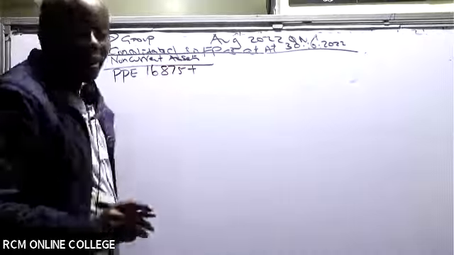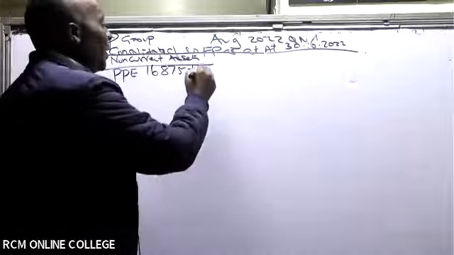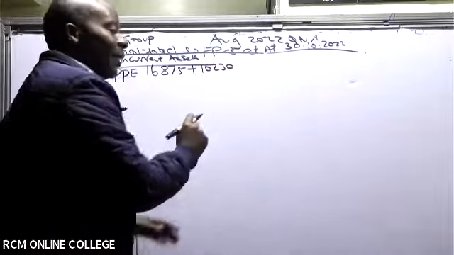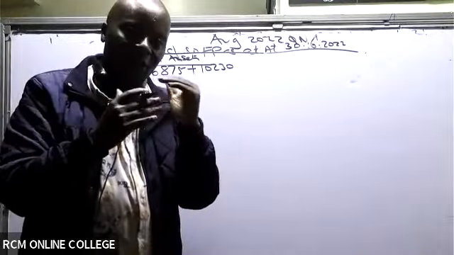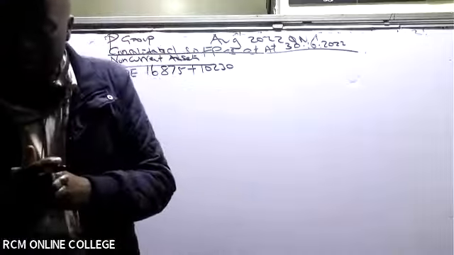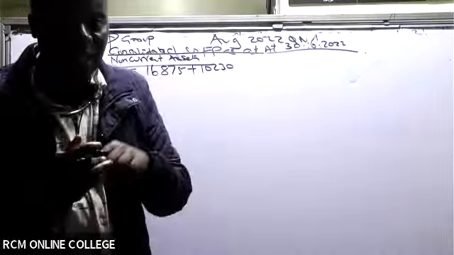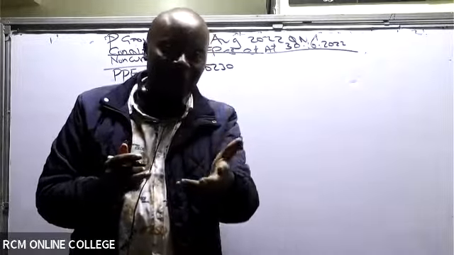16,875 plus the subsidiary's 10,230. Remember, it is still a pro forma. It's just a format. I'll not add anything because later on there will be value uplifts. After that, I can see investment in S Limited. I can't handle investment in my subsidiary here. That has to be replaced.